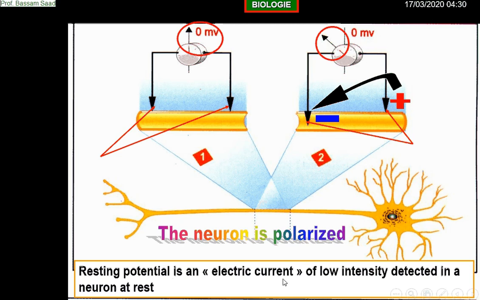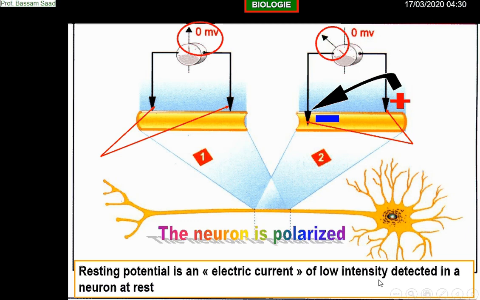It is an electric manifestation, because scientifically it is not an electric current. We'll see this later, not now. Till now, I can say it is an electric current of low intensity detected in a neuron at rest. Resting potential.